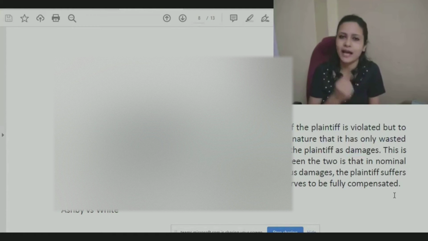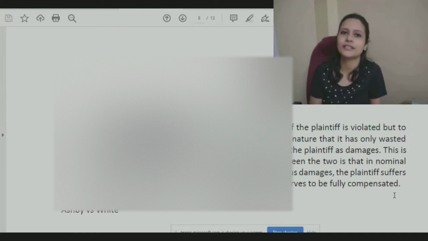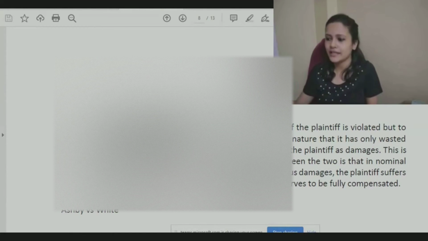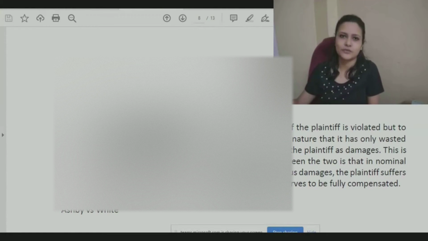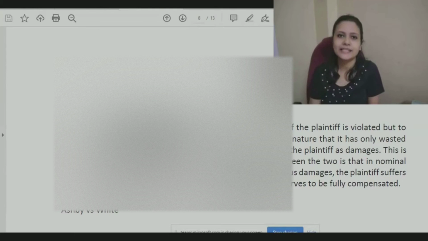If in both the cases we are paying less amount, why do we have 2 different types of damages? It is only because in case of nominal damages, your legal rights are being affected, but as such to prove before court you have not sustained any such injury.